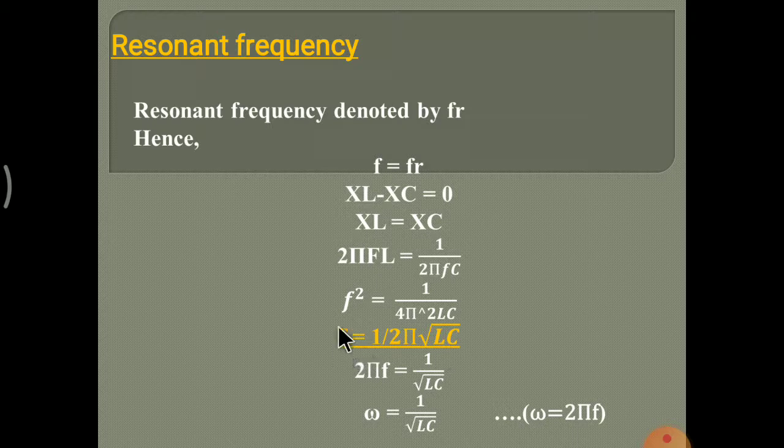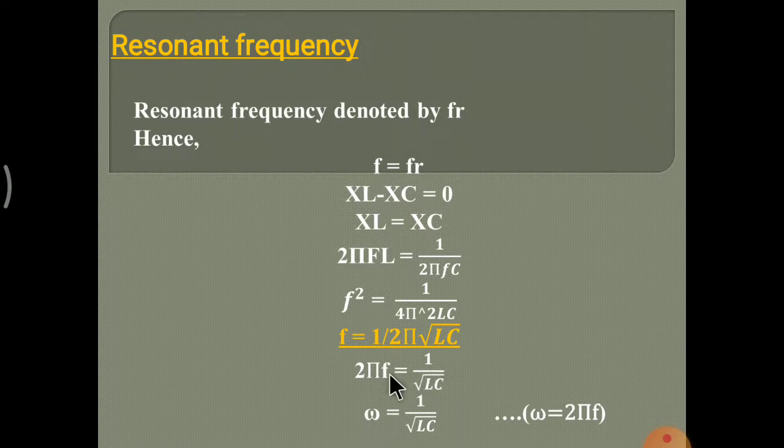This is the formula for resonant frequency, because F is equal to FR. So FR is equal to 1 upon 2 pi root LC. Next, multiplying by 2 pi, only root LC remains on the right.